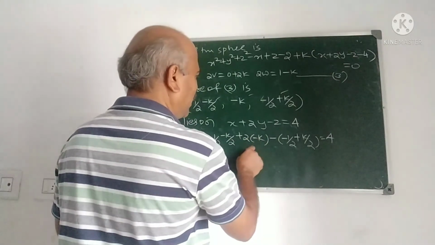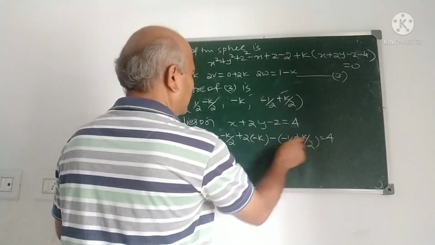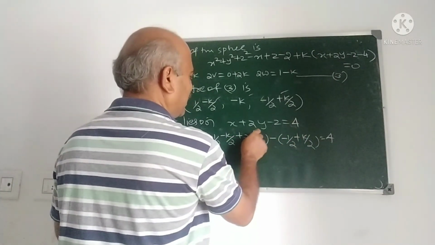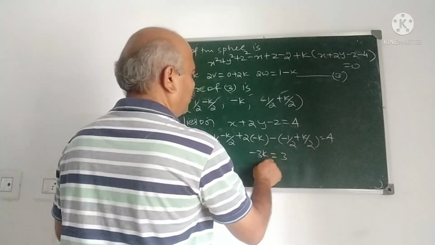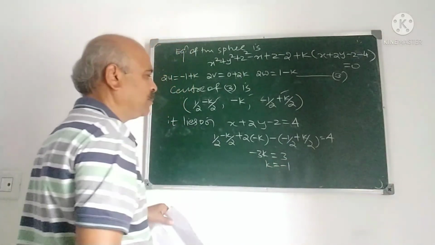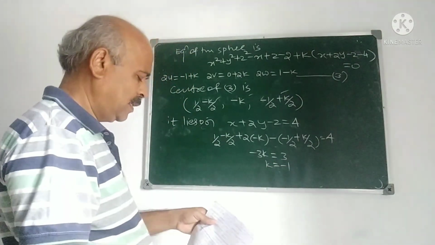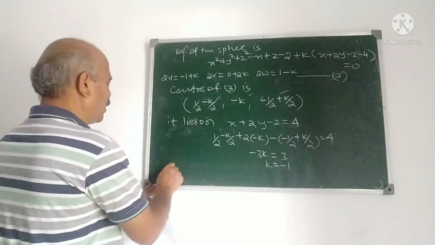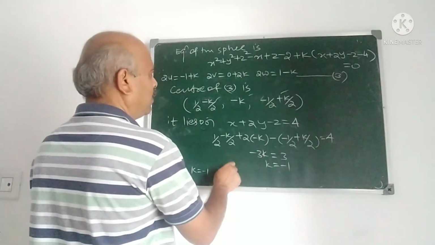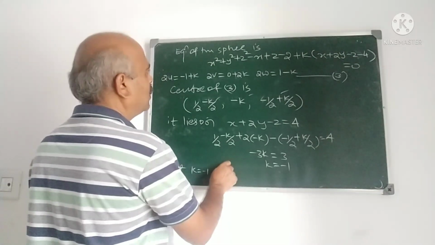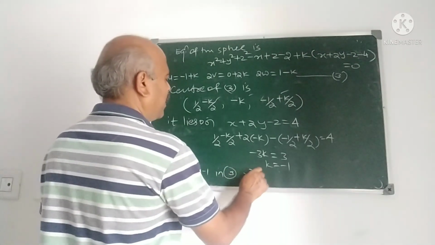Therefore, simplify here. What do you get? Minus k by 2 minus k minus k by 2 is minus 3k, equal to 3. K is minus 1. Correct? K is minus 1. Put k is minus 1 in 3. What do you get? x square plus y square.